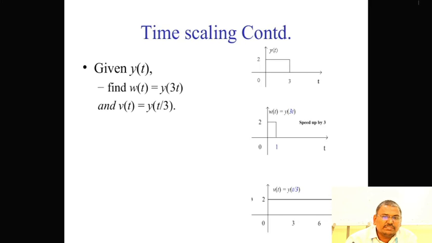Next, time scaling function. Given y of t, find w of t is equal to y of 3 t and w of t is equal to y of t by 3. So first diagram is the input y of t. Second diagram w of t is y of 3 t, that means multiplying by 3 times. Next one is t by 3, divided by 3.